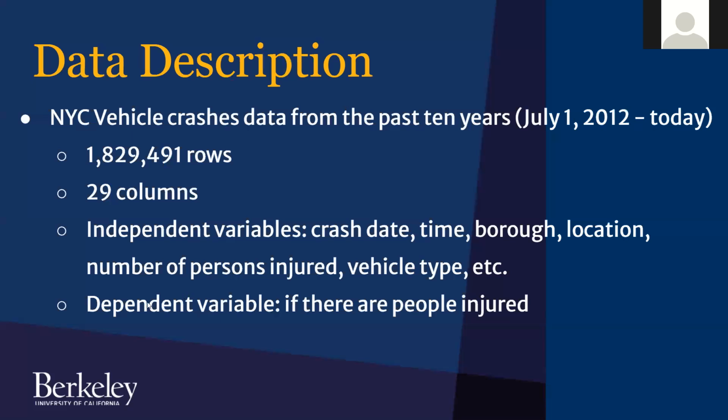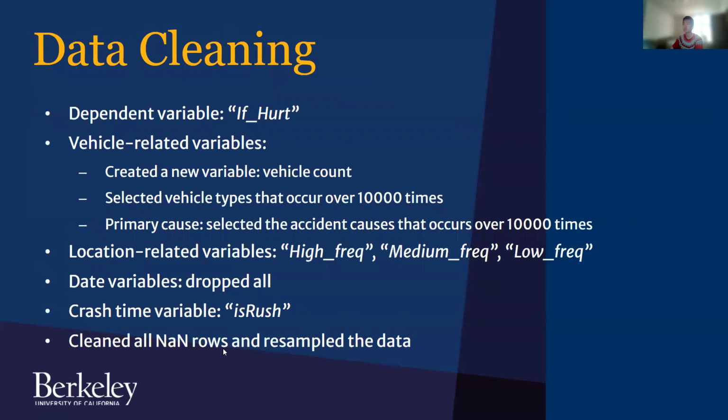The data we used is NYC vehicle crashes data from the past 10 years, from July 1st, 2012 to today. There are a total of 1.8 million rows and 29 columns. The independent variables are crash date, time, borough, location, number of persons injured, vehicle type, etc. The dependent variable is if there are persons injured. Instead of using how many people are actually getting hurt, we use the binary variable of whether people are getting hurt in an accident.